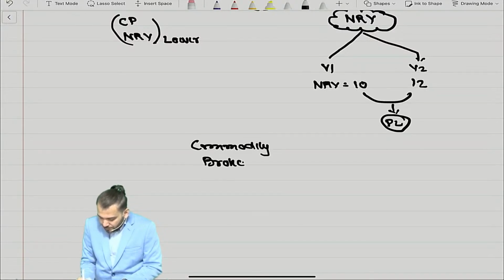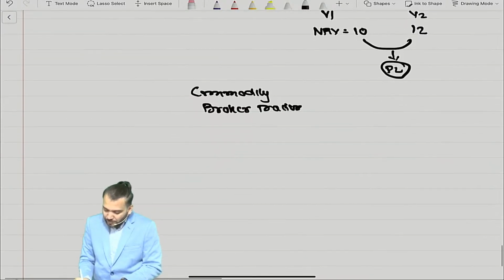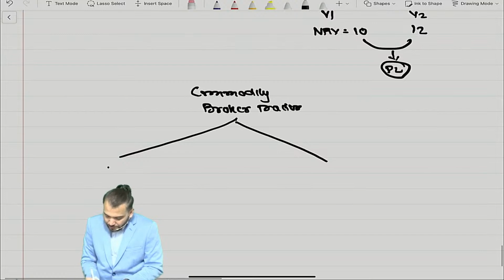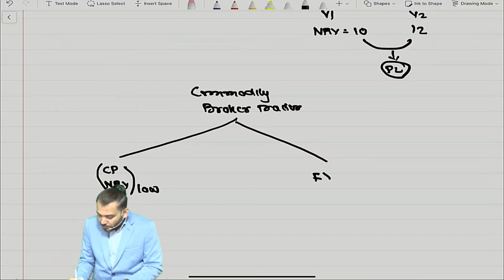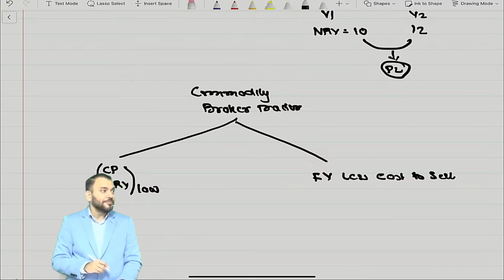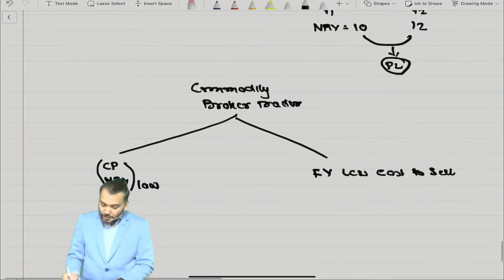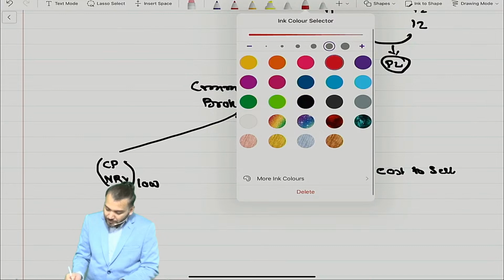So for commodity broker trader, once again they have given two options. Either apply cost price or NRV, whichever is lower, or measure at fair value less cost to sell. A new term in your life now.